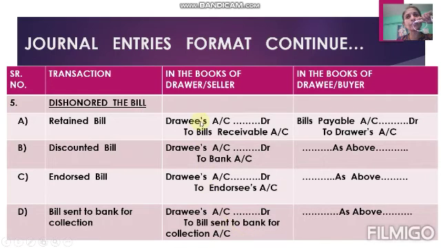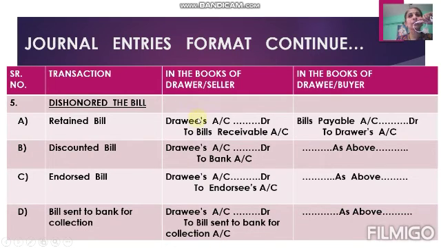From this you can conclude that in all four cases, drawee's account is debited and the person who is holding the bill on due date, his account is credited.